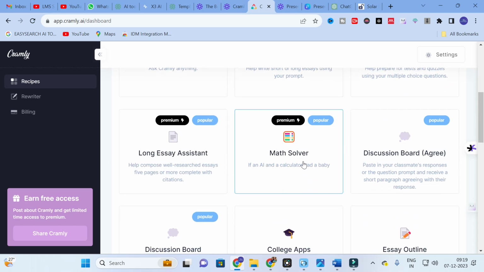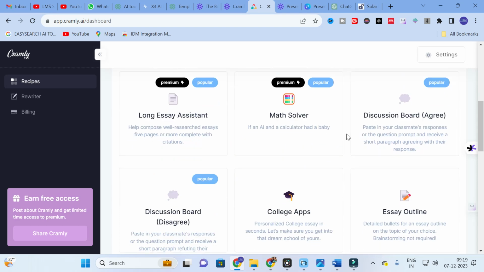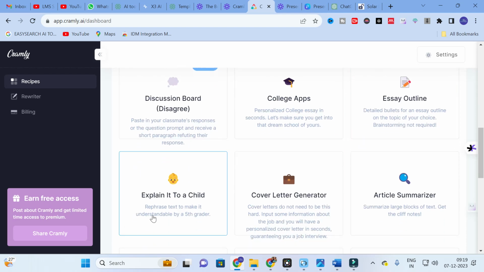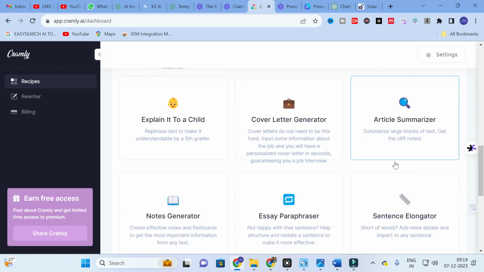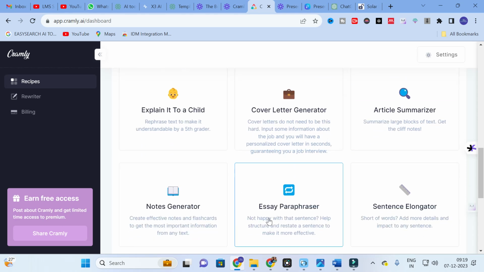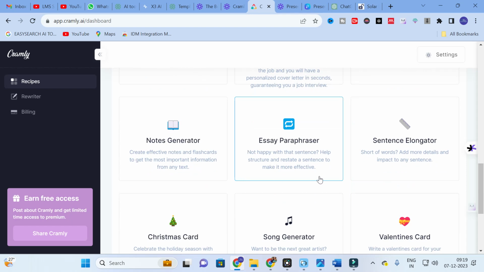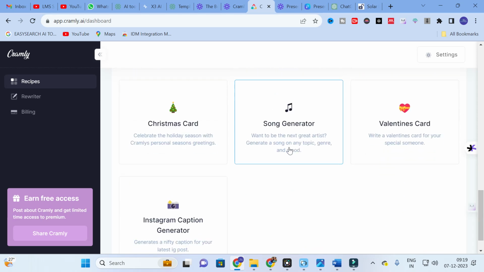Next one, the premium math solver. If an AI and a calculator had a baby, it would solve math questions. Next are discussion board, college apps, essay outline, cover letter generator, article summarizer, essay paraphraser. Then the sentence elongator, which is very useful for our research paper. Not happy with a sentence? It helps structure and restate a sentence to make it more effective. You can copy and paste the sentence, and it will generate a more effective sentence.